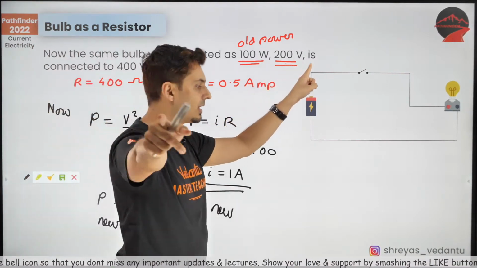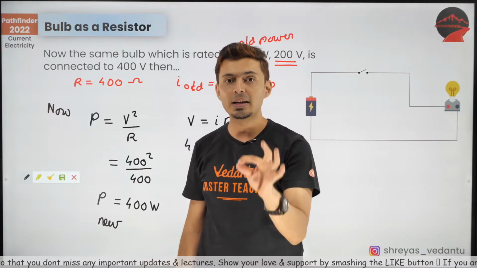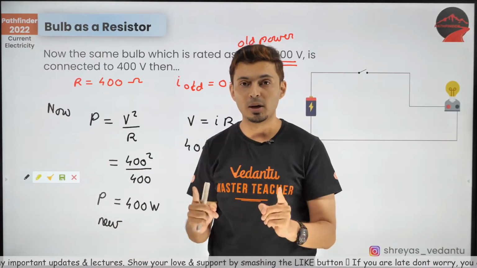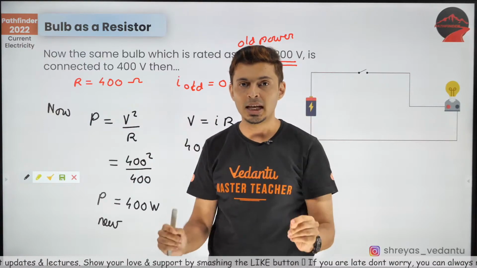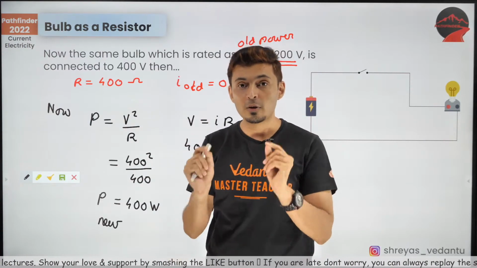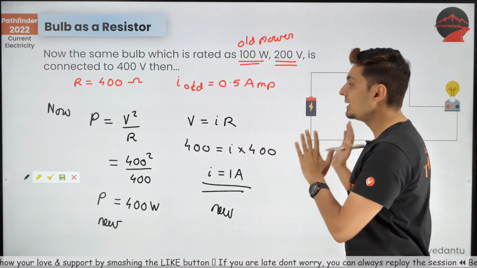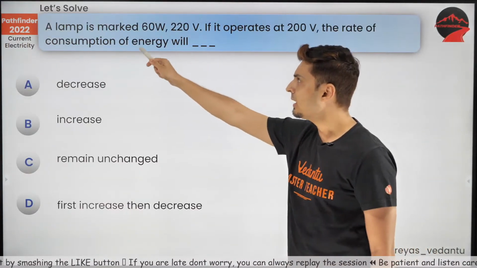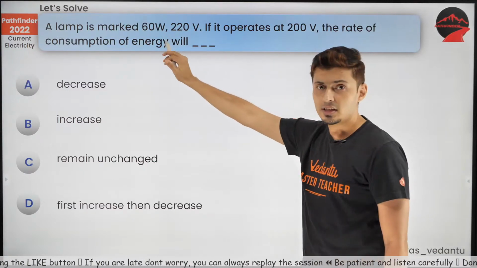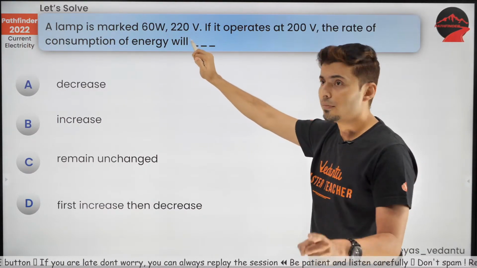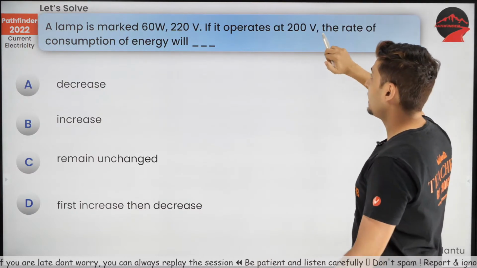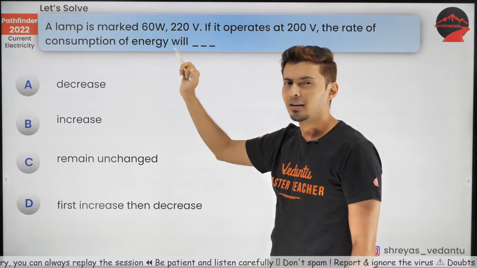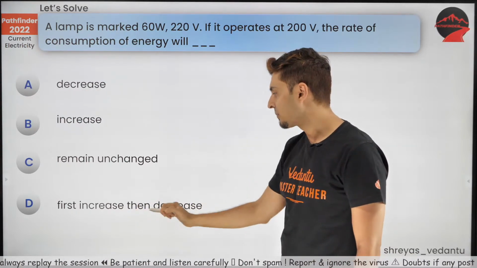So this is something which I want you to keep in mind. Treat bulbs like resistances. The problem gets solved. Remember, when you change voltage, the resistance remains the same. If you remember this, all problems will be easily solved. Let's start solving some questions based on this. A lamp is marked 60 watts, 220 volts. If it is now operated at 200 volts, then will the power consumption increase, decrease, remain the same, or first increase and then decrease?